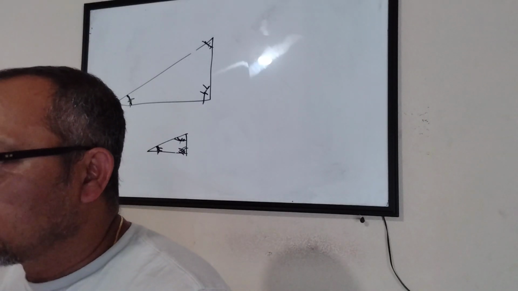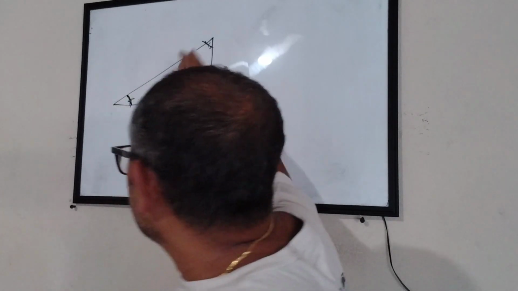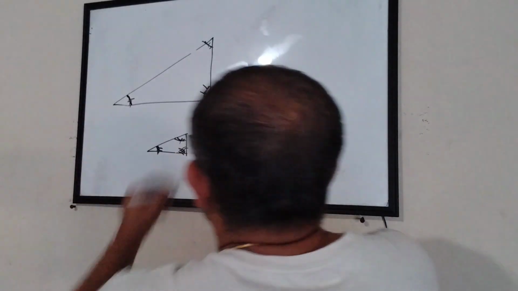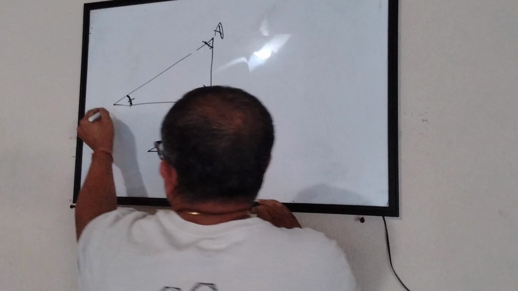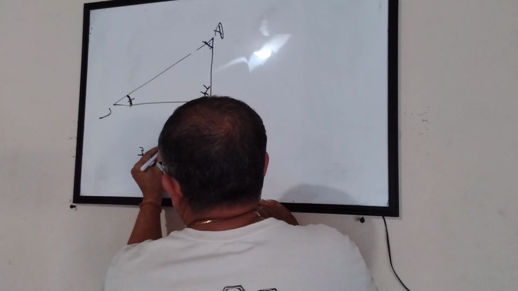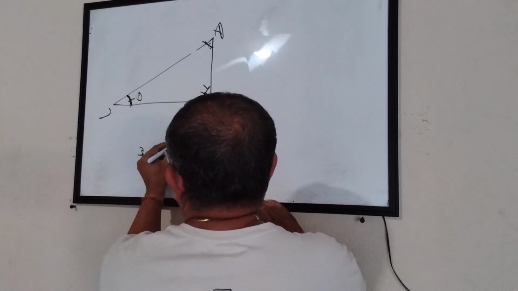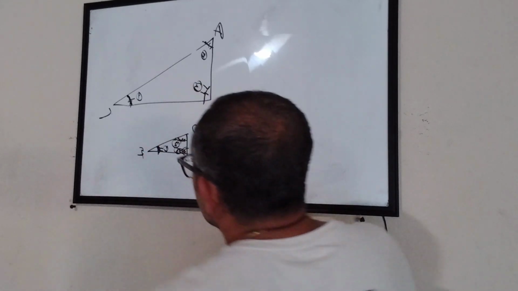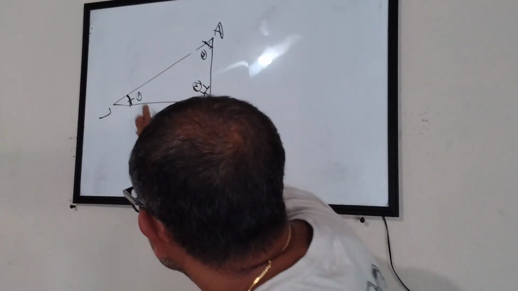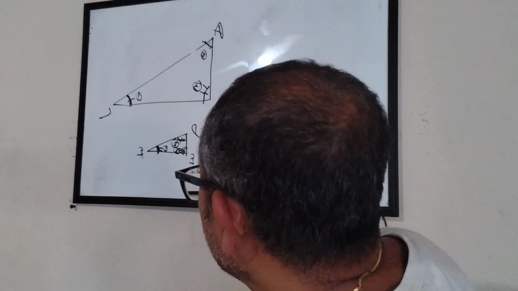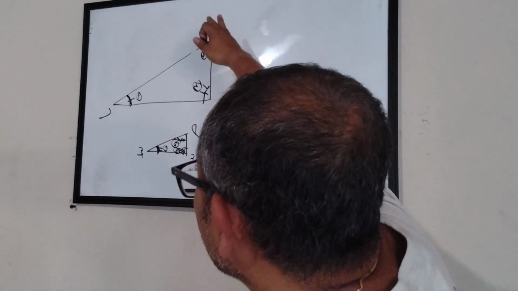Same dimensions? No, the dimensions are not the same. Only the angles are the same. The sides will be in the same proportion, like what we once said. Meaning, if this is A, B, C and this is D, E, F, let's say this is angle 1, this is also 1. This is angle 2, this is also angle 2. This is angle 3, this is also angle 3. So this angle same, this angle same, this angle same. They are similar triangles, meaning they have angles matching, but the sides are in the same proportion.